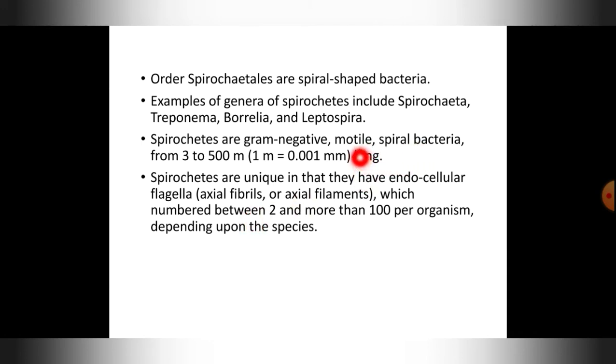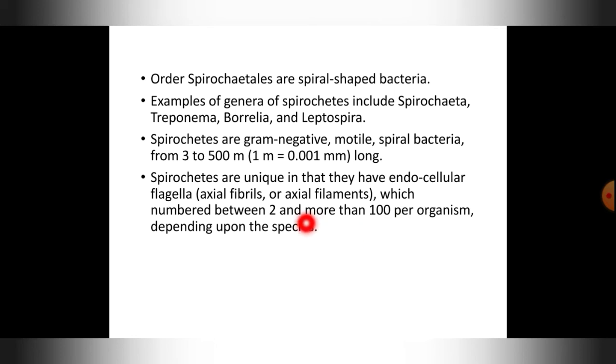They are motile, that means moving, and spiral shaped, and from 3 to 500 meter long. Okay, 1 m is equal to 0.001 millimeter. Okay, it is not a meter, sorry, micron. 3 to 500 micron long. Spirochetes are unique in that they have endocellular flagella. Spirochetes are unique in that they have endocellular flagella, having flagella inside the cell. For example, axial fibrils or axial filaments are there. These number between 2 and more than 100 per organism.